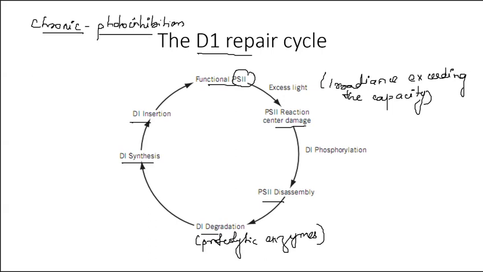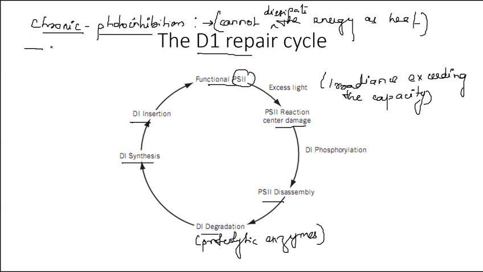So chronic photoinhibition is when the plant cannot dissipate the energy as heat. Then what happens? It leads to the damage of D1, and then to D1 repair. In short, we will say D1 repair cycle.